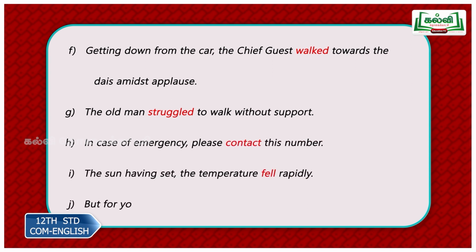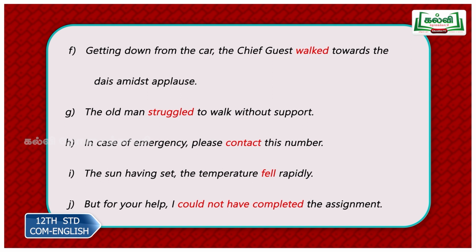Getting down from the car, the chief guest walked towards the dais amidst applause. Such a lengthy sentence. So getting down, that's the participial form. Then walked, walked is your only finite verb. The old man struggled to walk without support. So struggled is your only finite verb. In case of emergency, please contact this number. So contact is your only finite verb.